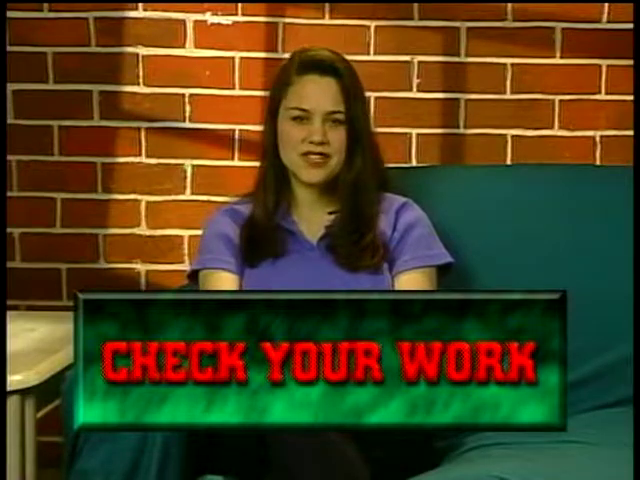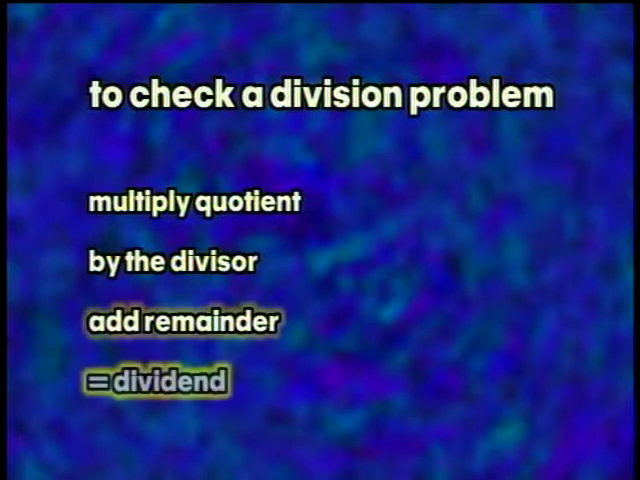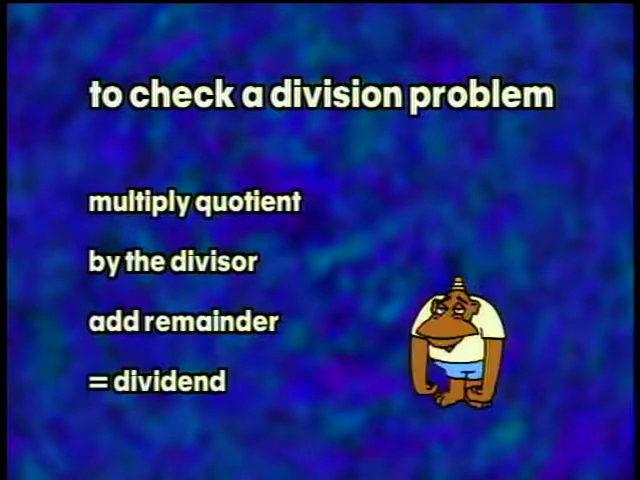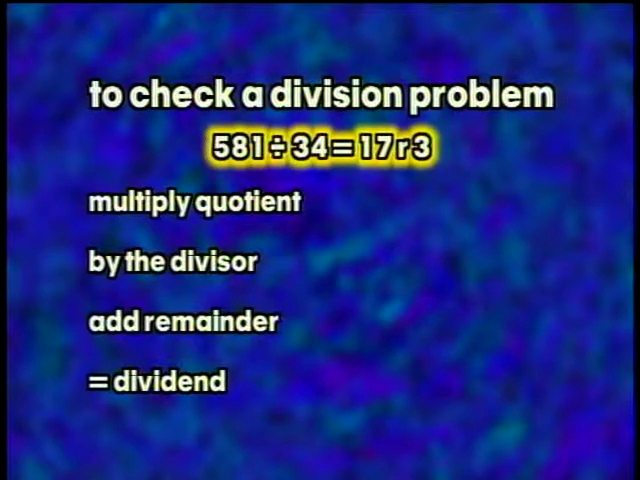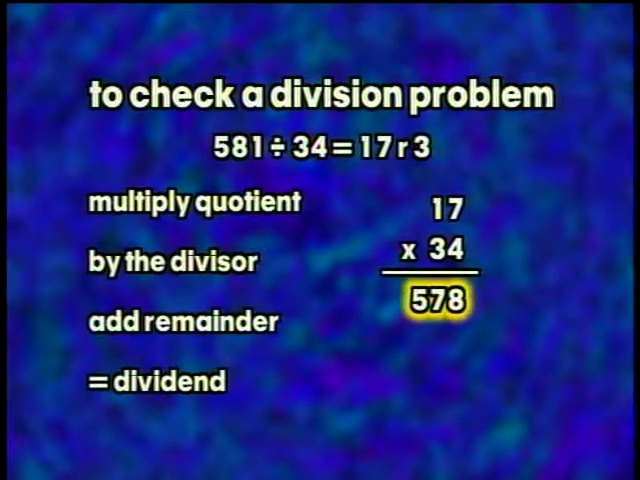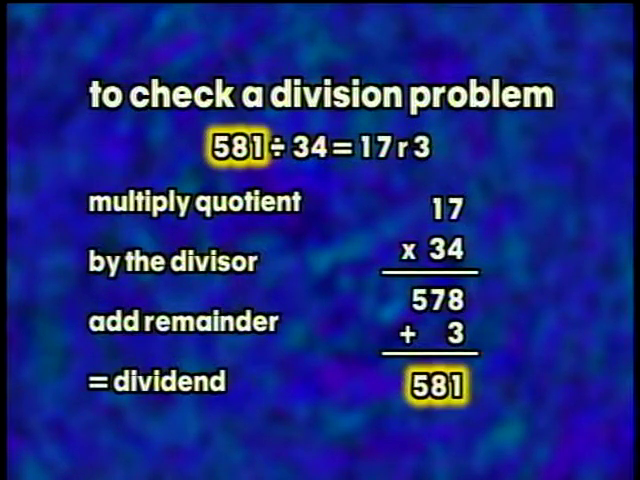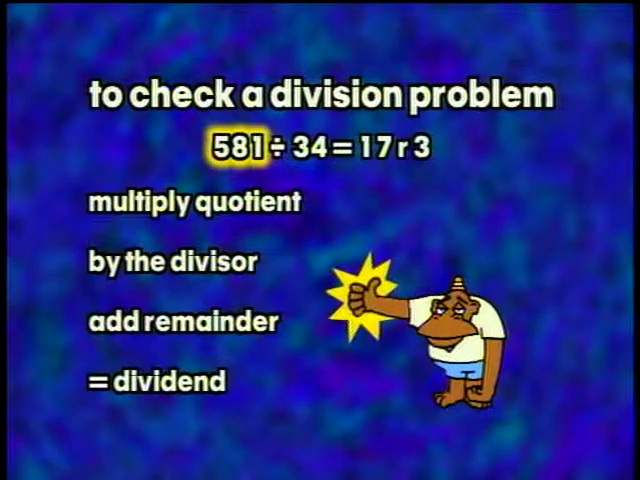It's also always a good idea to check your work to make sure some minor error hasn't thrown off the whole division process. Remember, to check a division problem, you just multiply the quotient or answer by the divisor and add the remainder if there is one. If it equals the dividend, then you know you're right. For our problem, we multiply 17 times 34 to equal 578. Then add the remainder, 3, to equal 581. Our answer's right.